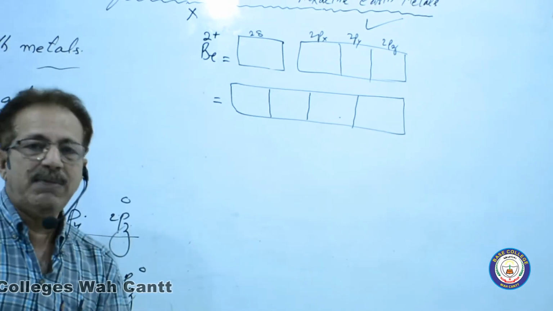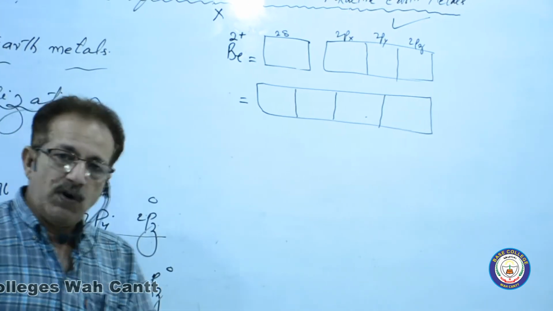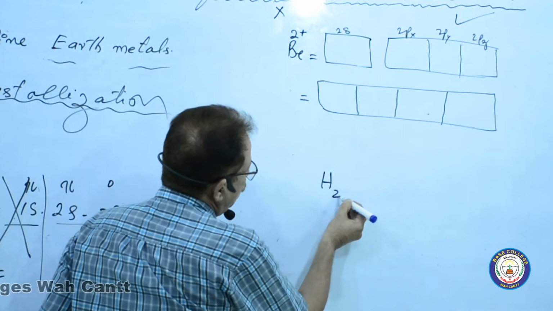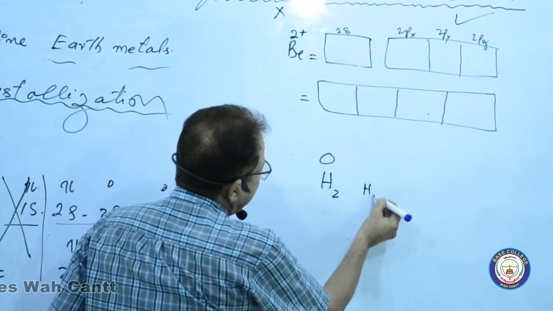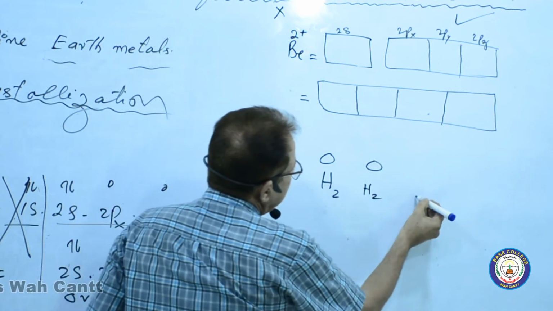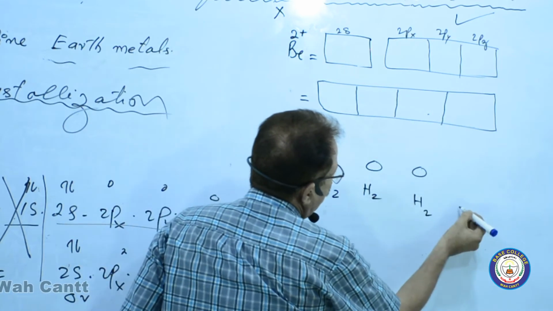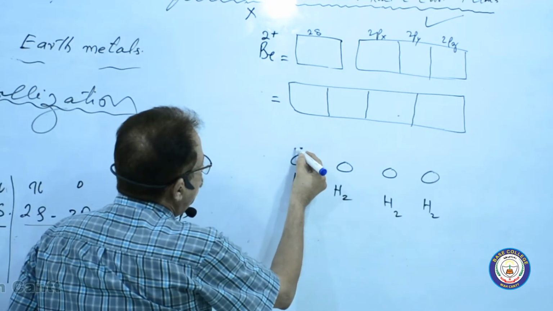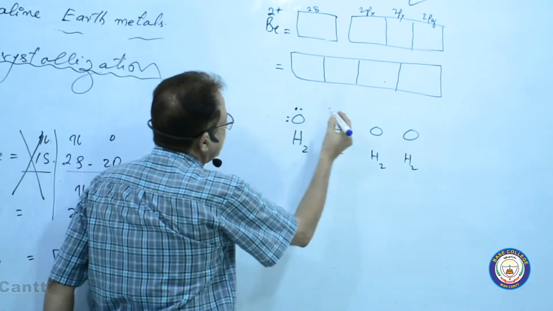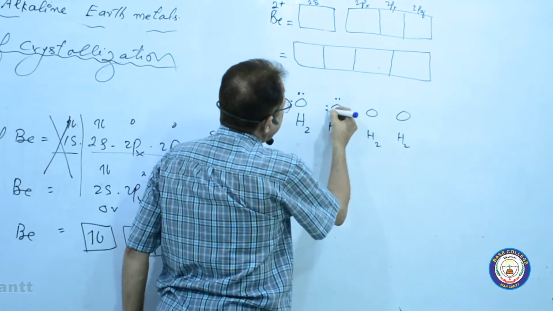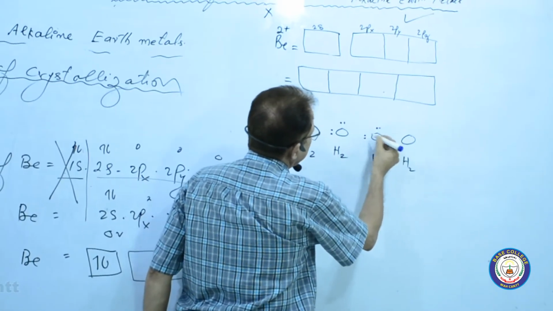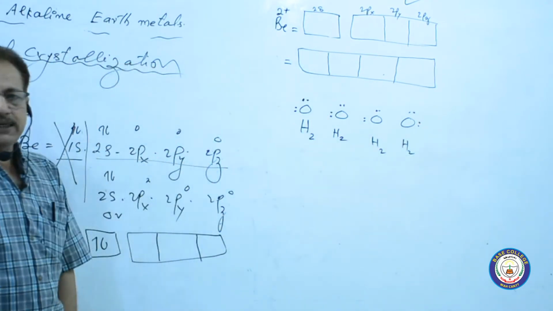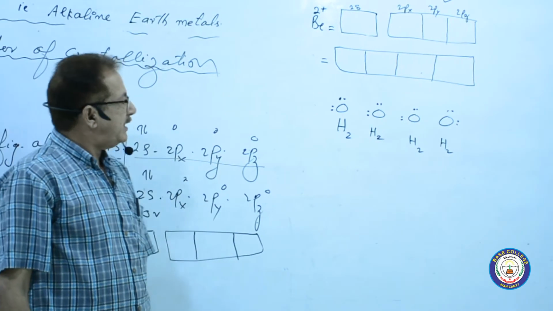How many water molecules may be here? I put here H2O, another H2O, a third H2O, a fourth H2O. 2 lone pairs of electrons are present on the oxygen atom of each water.